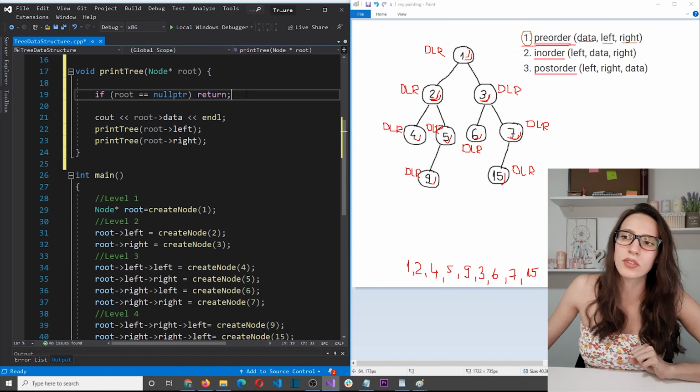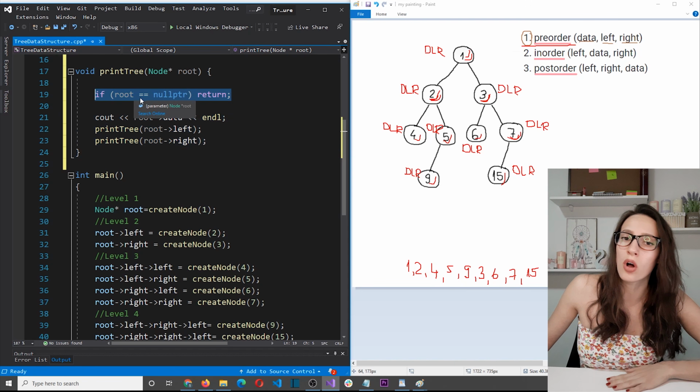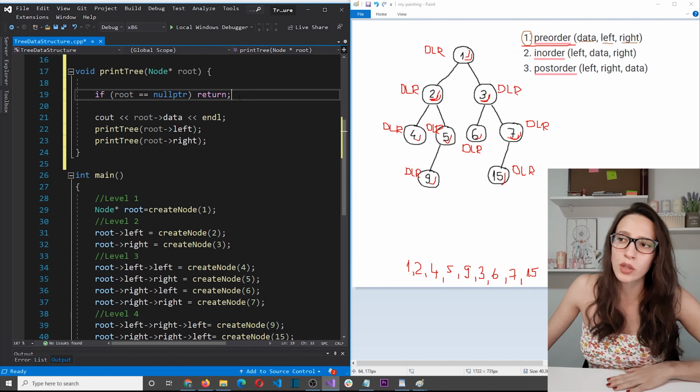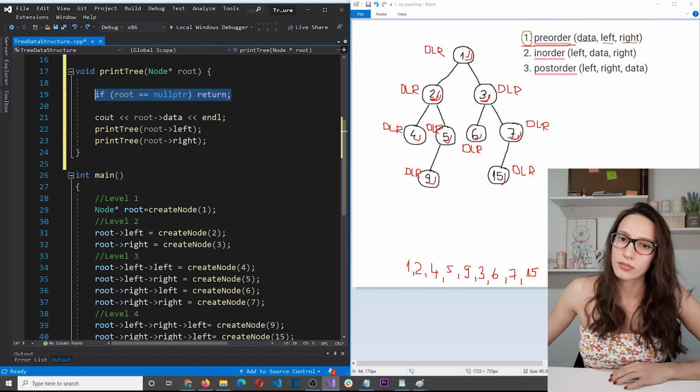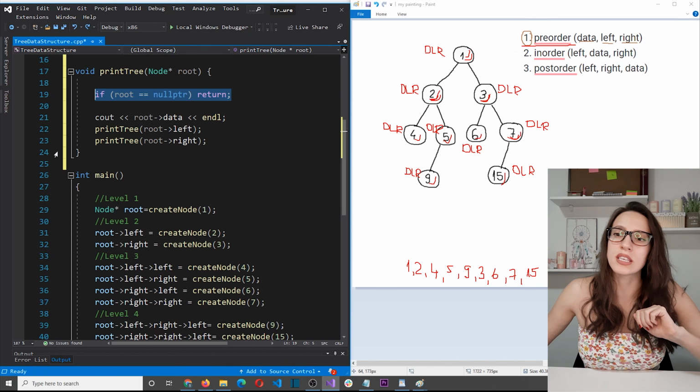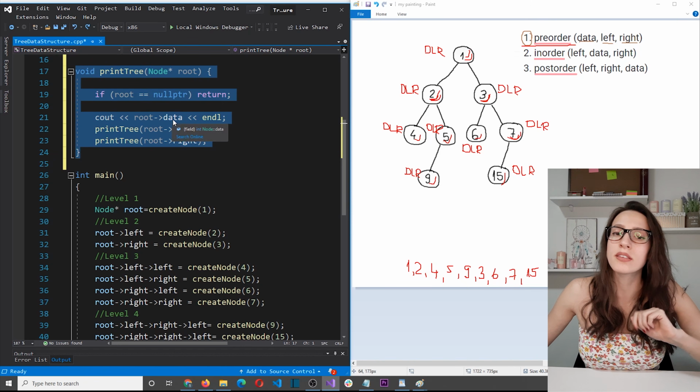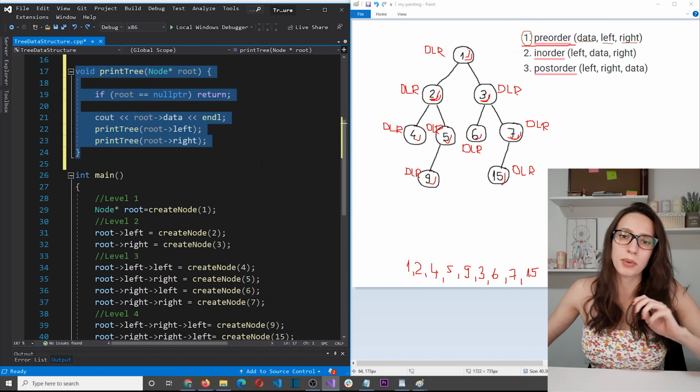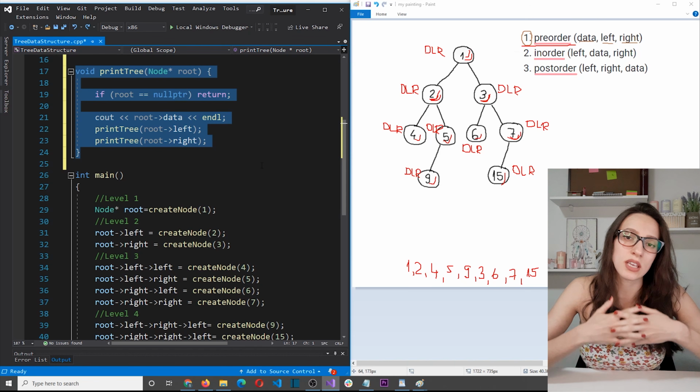And then we also have this condition here, which is called the base condition, and it will be used in order to stop the execution of this function. Another thing that I want you to notice is that this function here is a recursive function. A recursive function is a special type of function that invokes itself.